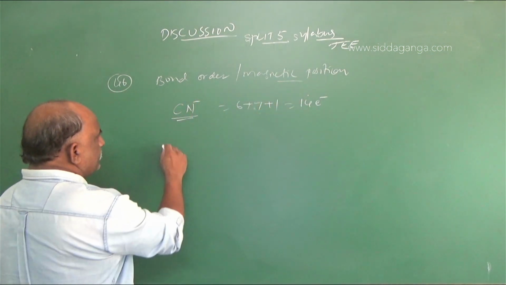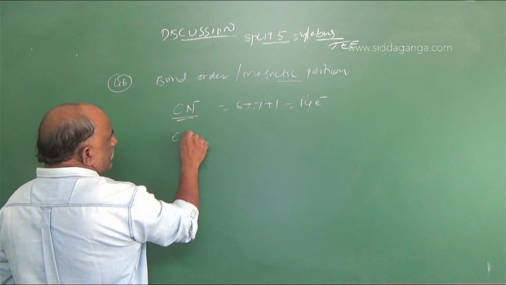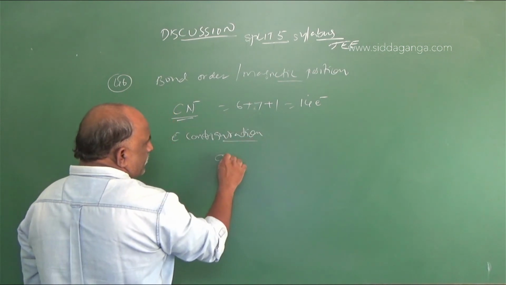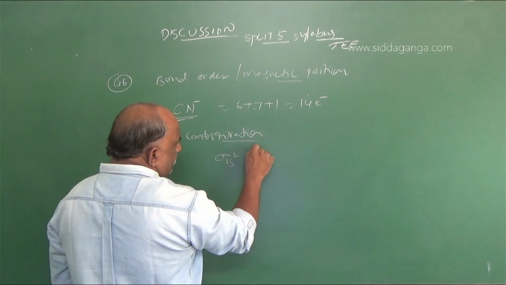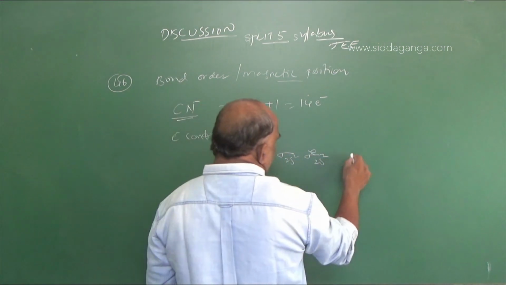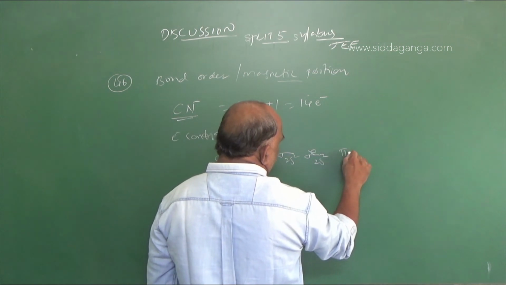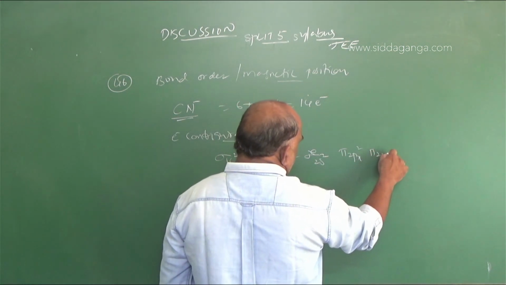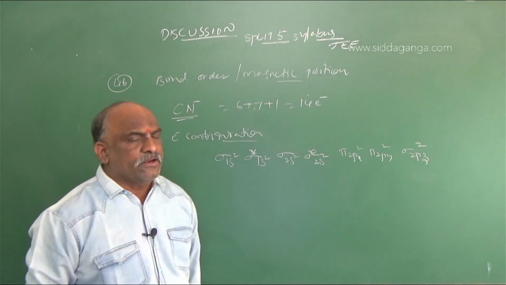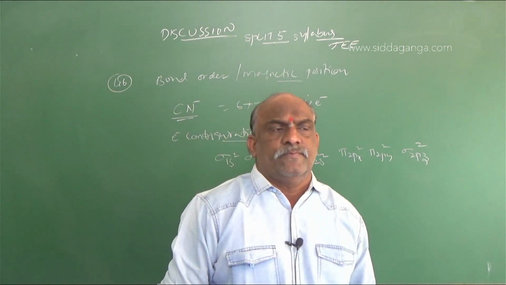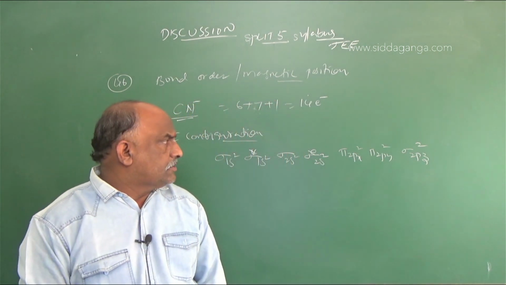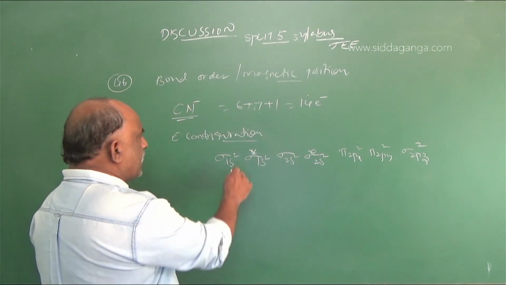So what is the configuration? Electron configuration: sigma 1s2, sigma star 1s2, sigma 2s2, sigma star 2s2, followed by pi 2px2, pi 2py2, sigma 2pz2. This is the electronic configuration of nitrogen. For less than or equal to 14 electrons, we should follow this one: pi 2px2, pi 2py2, sigma 2pz2. So here you should highlight this.